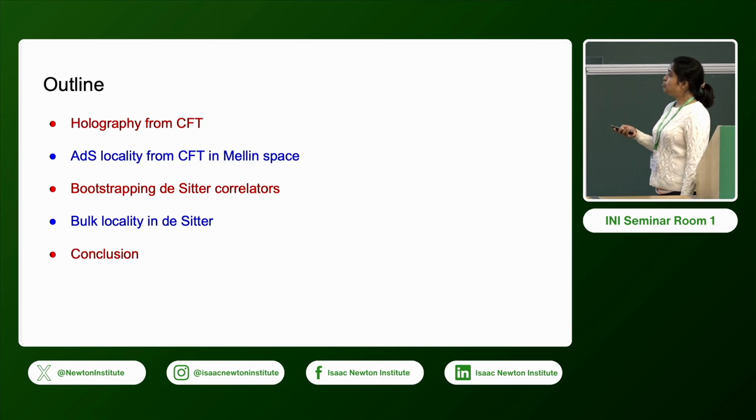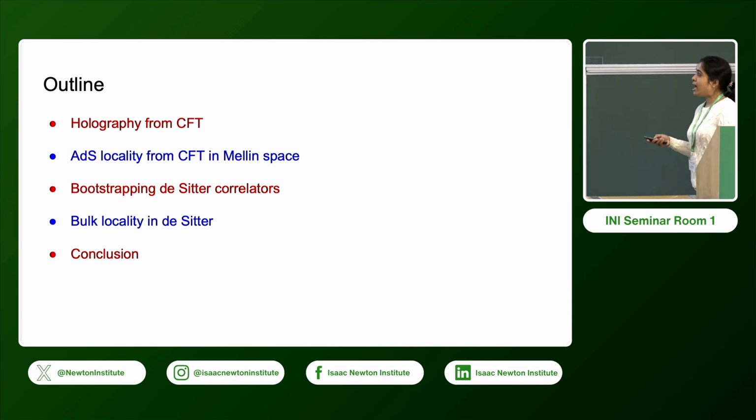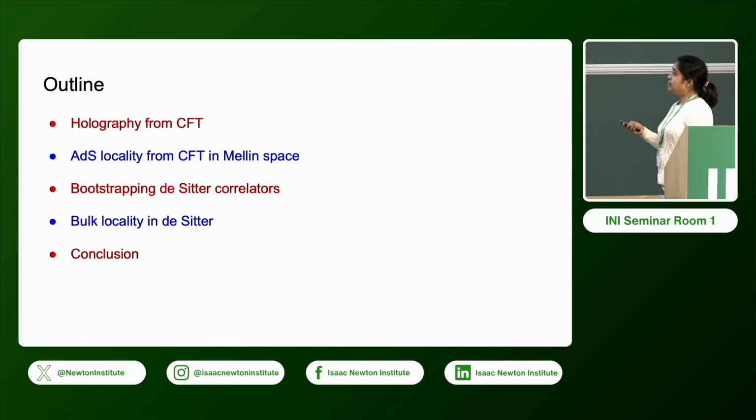Then we will move on to the main part of my talk, which is how we bootstrap these correlators. And finally, we will talk about how bulk locality can be obtained after we have these bootstrap results. And we will end with some questions and future directions.